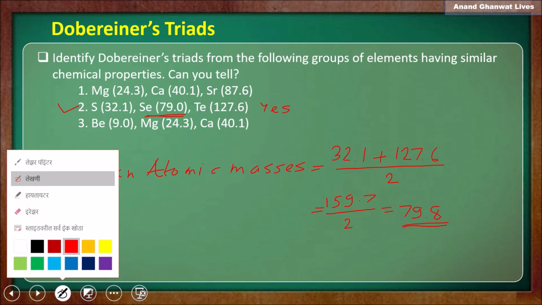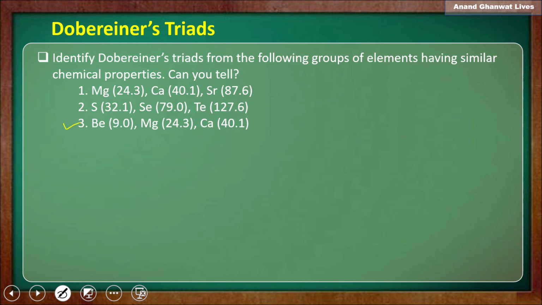Now the third example. Three elements are given here: beryllium with atomic mass 9.0, magnesium 24.3, and calcium with atomic mass 40.1.